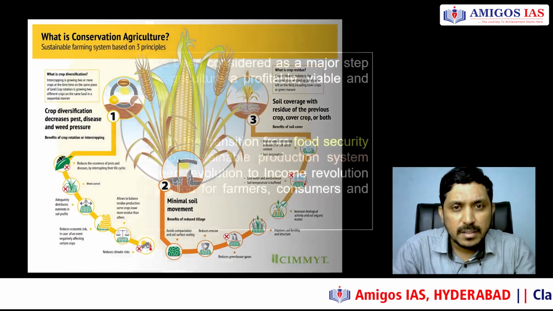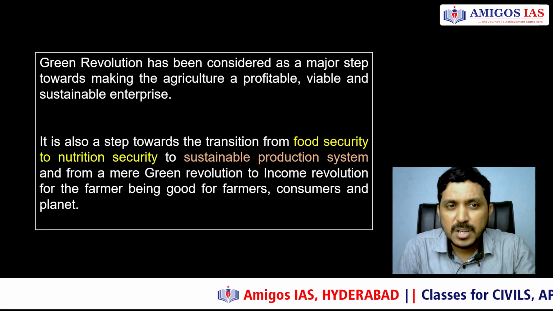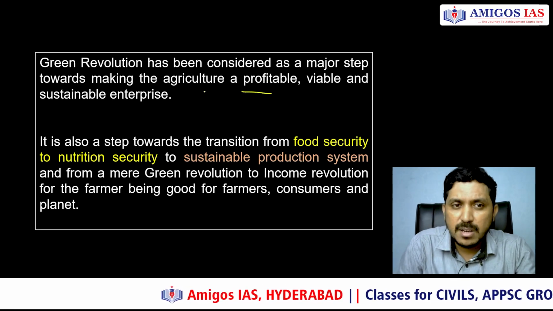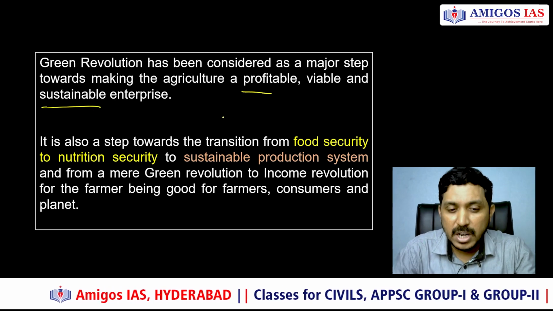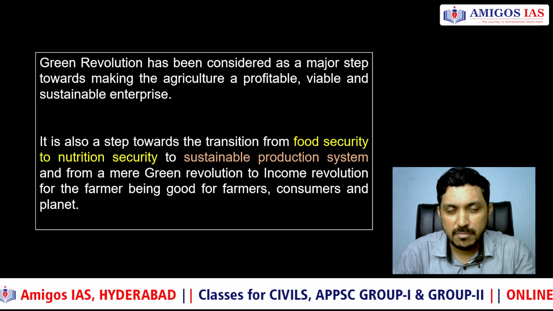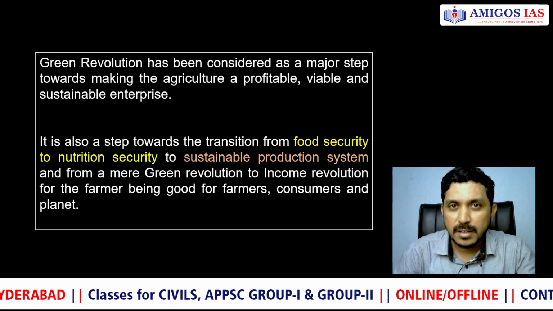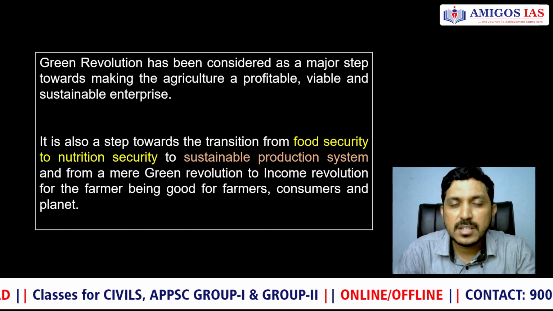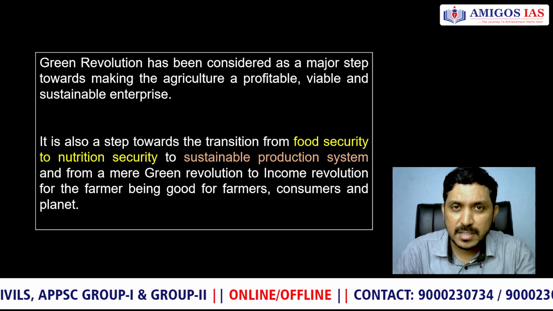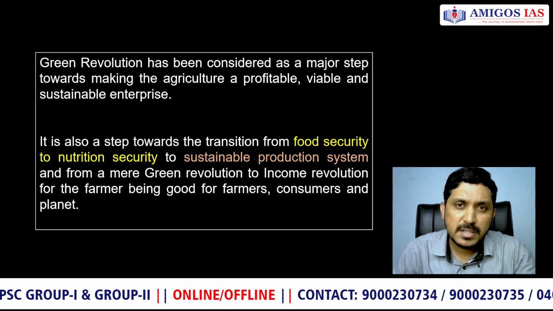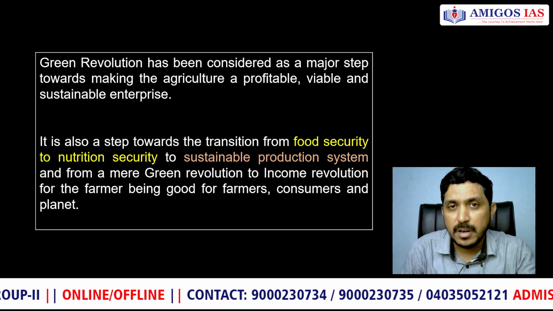Fine. And the last conclusion for this is that the green revolution has been a major step, of course, to make agriculture profitable, viable and sustainable. But what we have to do now is go for diversification of crops, not just rice and wheat, which were the focus of the first green revolution. Go towards more nutrition-related crops like millets. Today we are seeing more push towards millets. The UN also declared this year, thanks to India's insistence, the International Year of Millets, and the Government of India is also promoting millets on a larger scale. So please do read up on millets production in India.